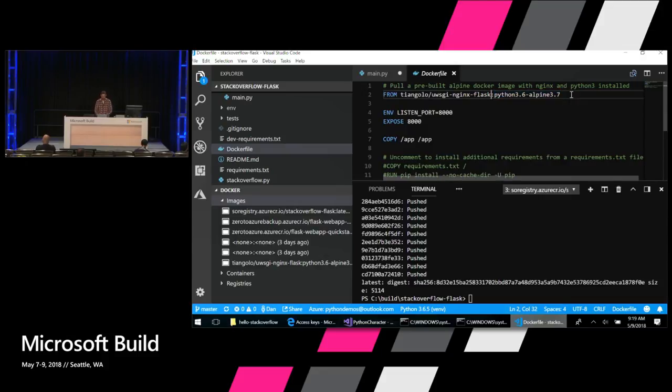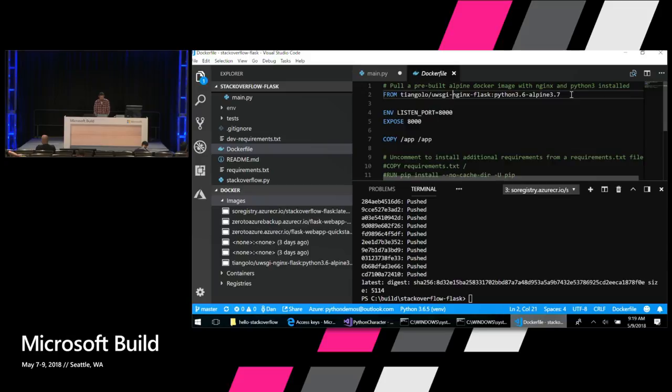Now, another important thing about this server that makes it a production-grade web service is that the image already comes in with, first of all, Flask pre-installed, but it also has an Nginx web server. An Nginx web server does all sorts of things: efficiently manage sockets, cache HTML pages, and things like that.